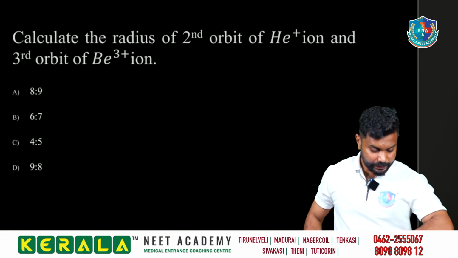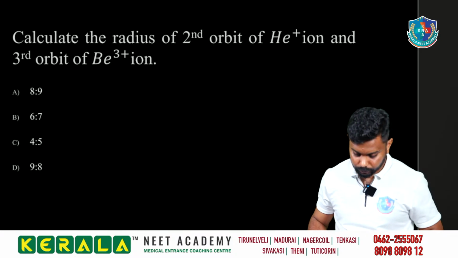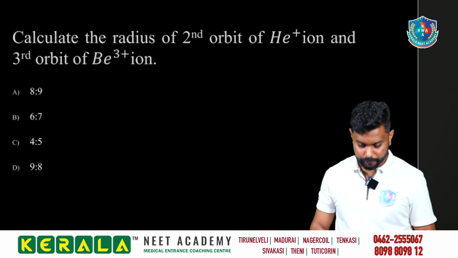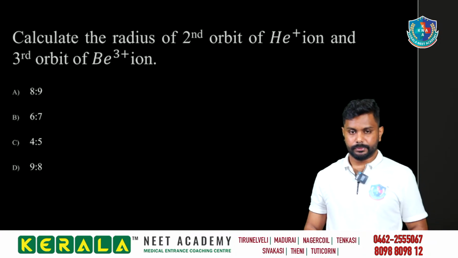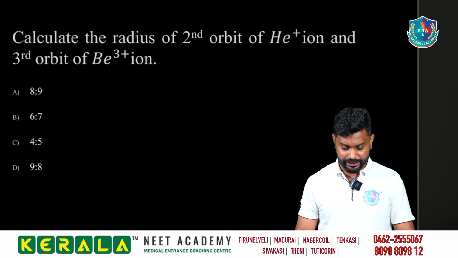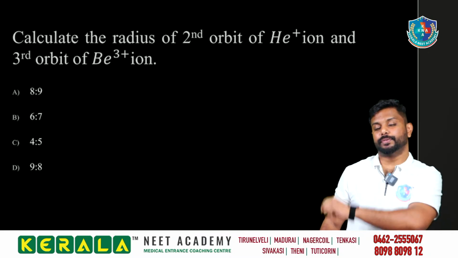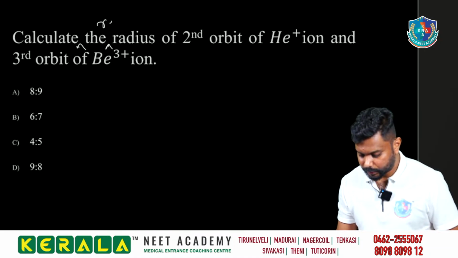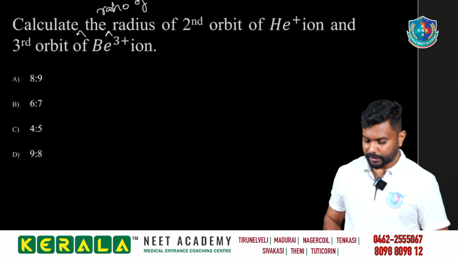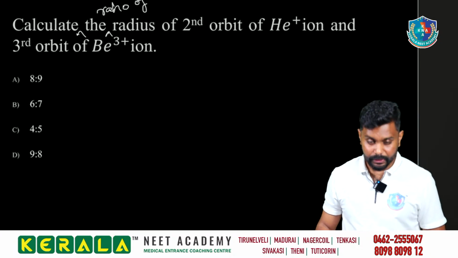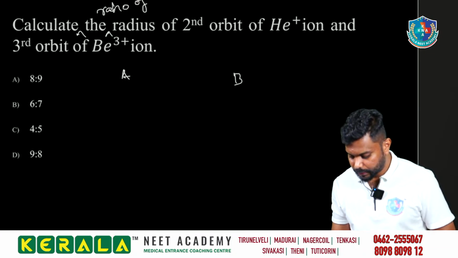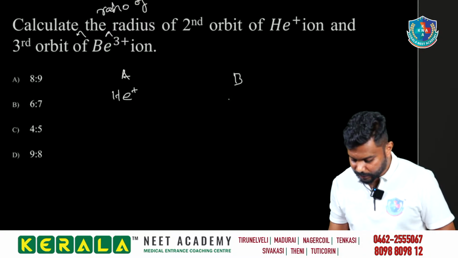Then next, calculate the ratio of the radius of the second orbit of the helium ion and the third orbit of the beryllium ion. So I am taking A and B: helium plus, and Be3 plus.